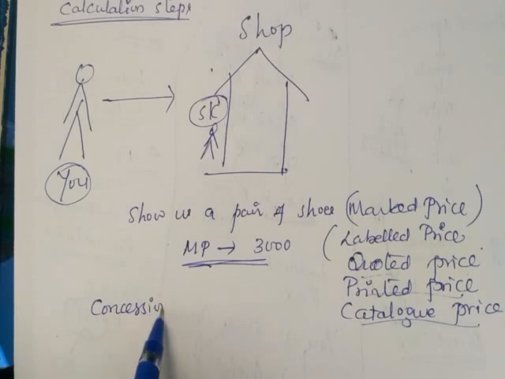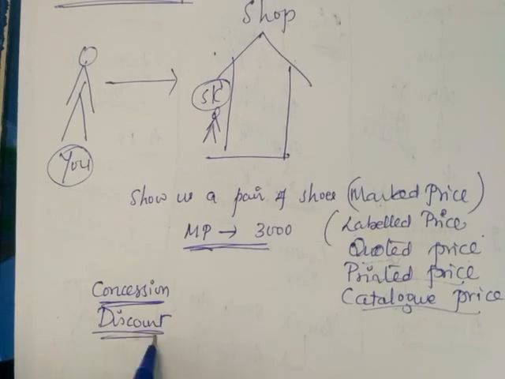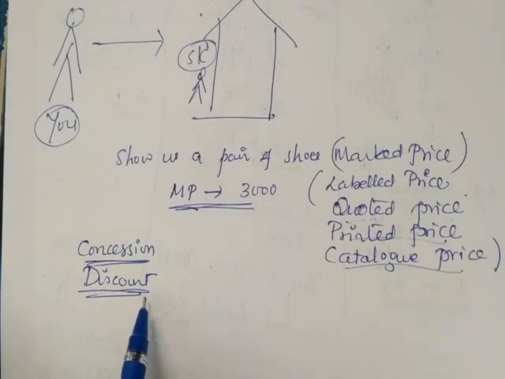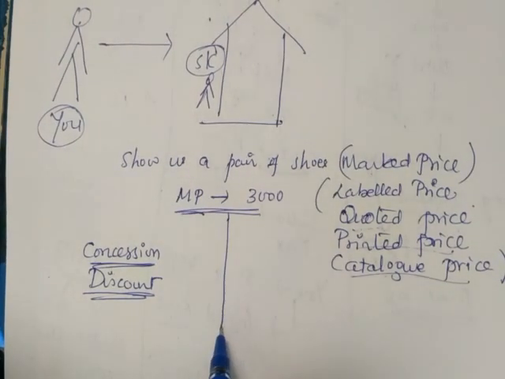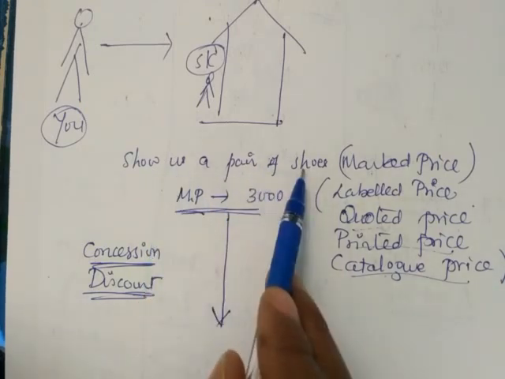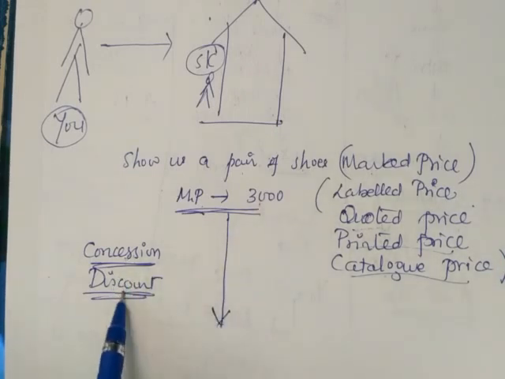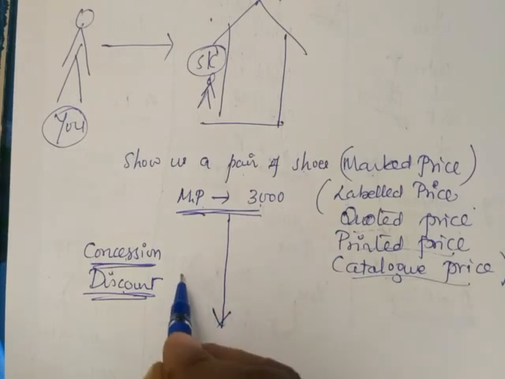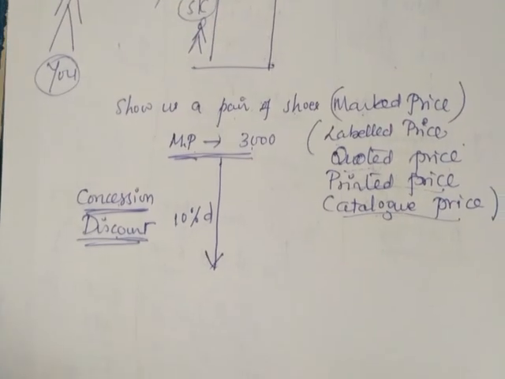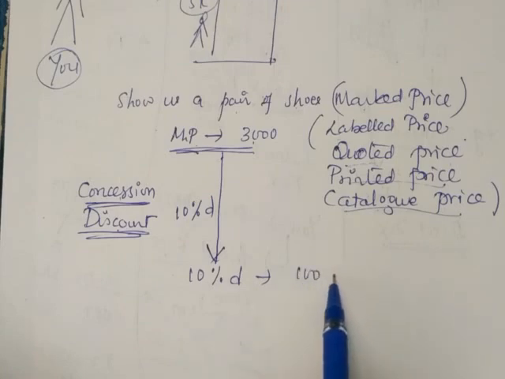Now, next, what do you ask the shopkeeper? Usually we ask for concession, that means discount. So 3000 rupees was the marked price, and you ask for a discount. Now the shopkeeper says, okay, 10% discount I give. 10% discount means for 100 rupees, 10 rupees less.